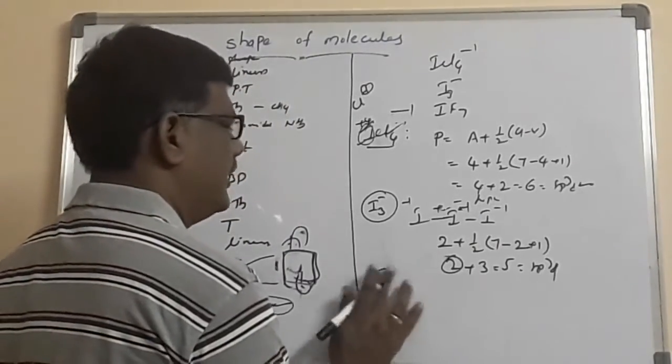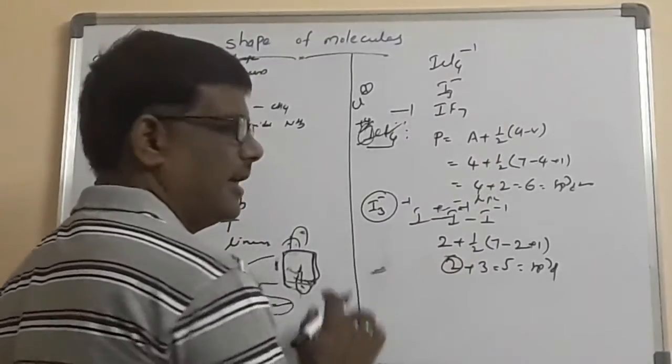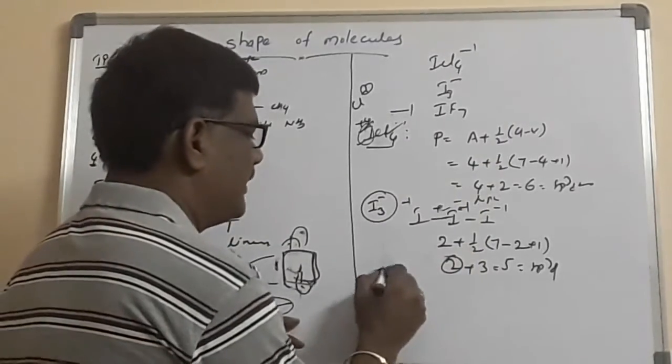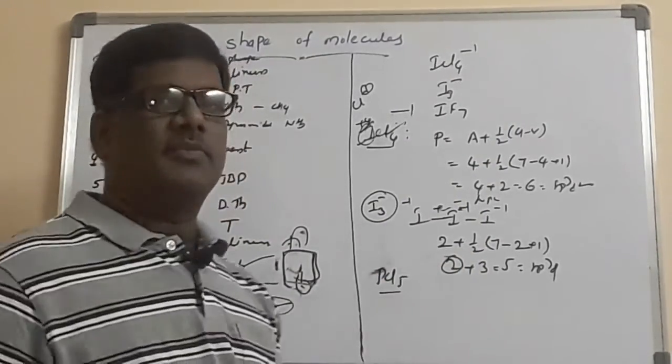IF7 I will take, or any example, not only iodine, why you have to take iodine only, any example you take. PCl5, he asks you, what is the shape of the PCl5?